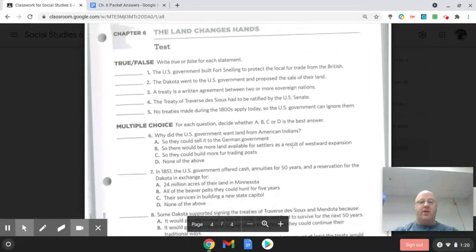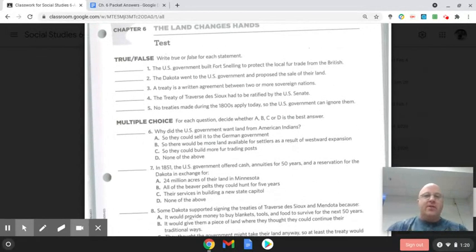So now we go to these questions here. The United States government built Fort Snelling to protect the local fur trade from the British. That is true. Number 2, the Dakota went to the U.S. government and proposed the sale of their land. That is false. That did not happen. The Dakota did not want to give up their land.